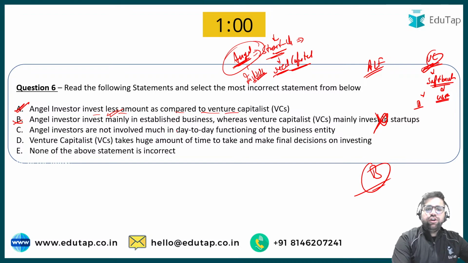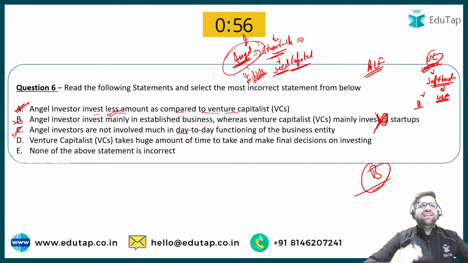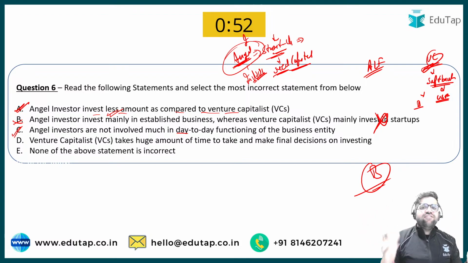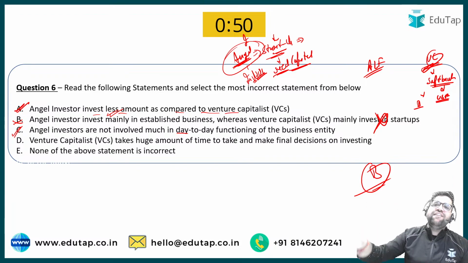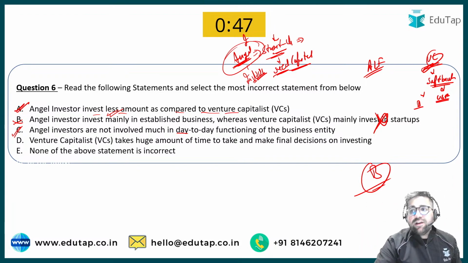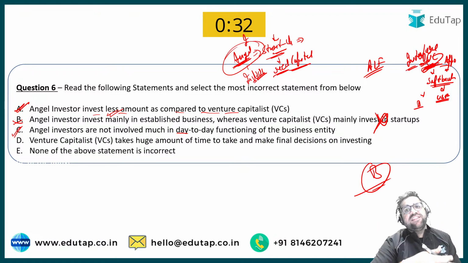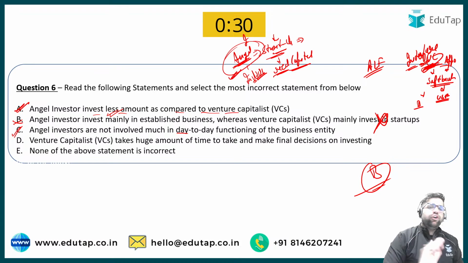Angel investors are not involved. Yes, this statement is also correct. Why? Because angel investors are just giving the money and letting the company operate by themselves. They will give freedom to the startup in which they have invested their money. But when it comes to a venture capitalist, once they are giving money to any kind of business, they will definitely appoint one member on their board. So venture capitalists do interfere in the company in which they are investing. But angel investors do not interfere that much.